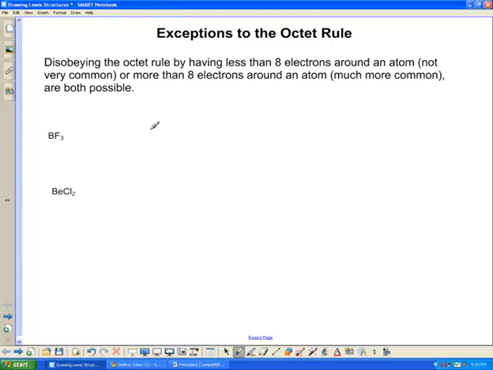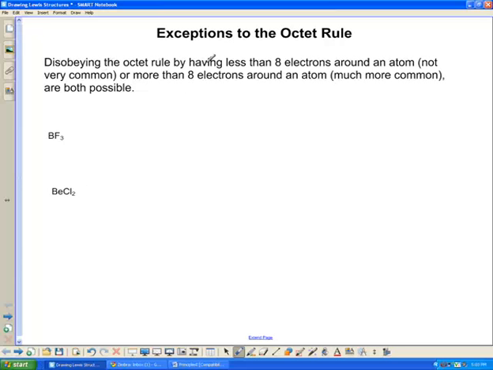And this video is a testament to the unfortunate fact that in chemistry there's more exceptions than there are actual rules. And the octet rule is one of those that does have a bunch of exceptions. We'd seen on previous videos before that in order to have a valid Lewis structure, your atom, unless it's hydrogen, needs to have 8 electrons around it. Well, the fact is there are some exceptions to that, so let's just talk about a couple of those.